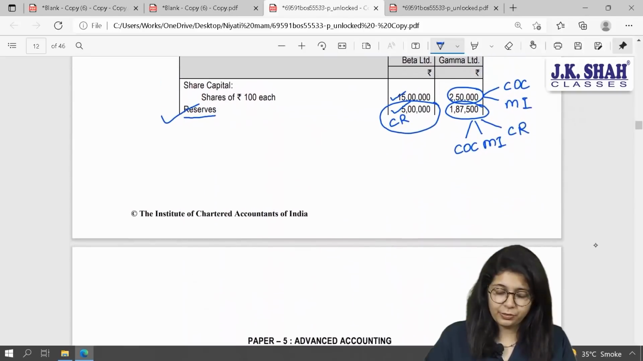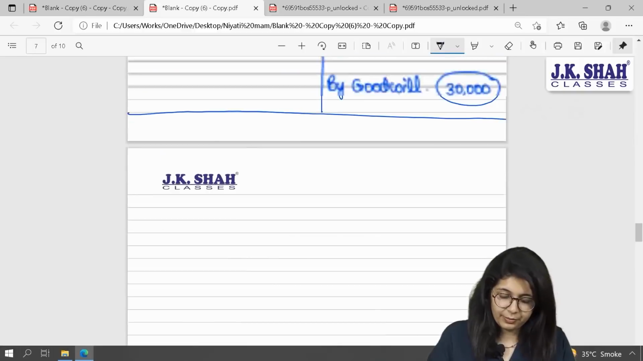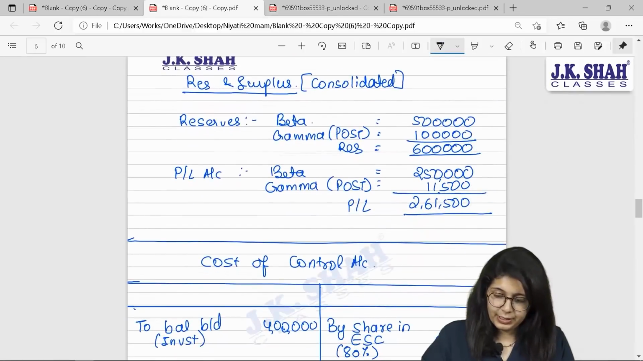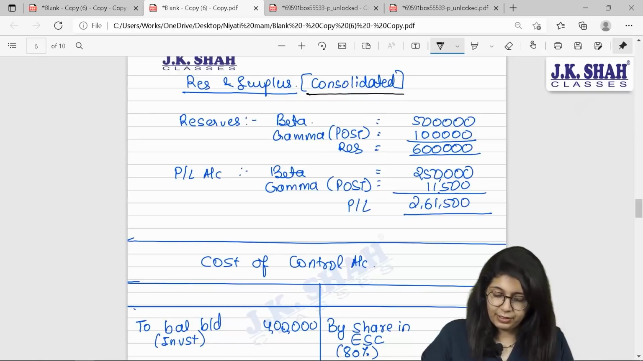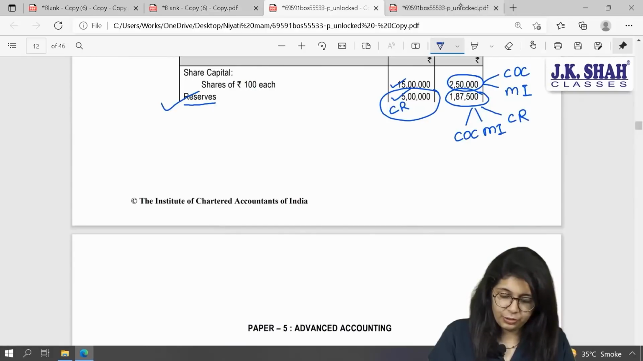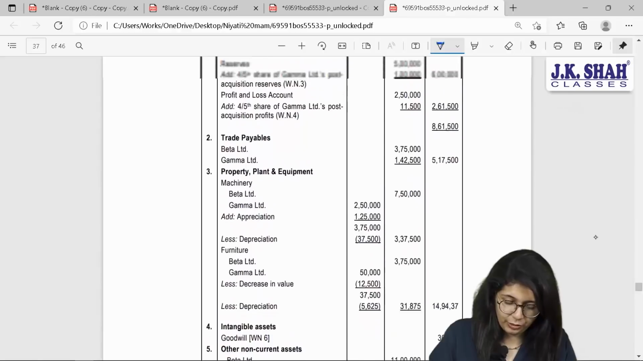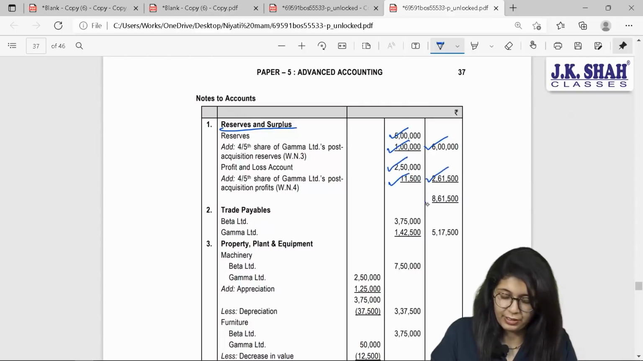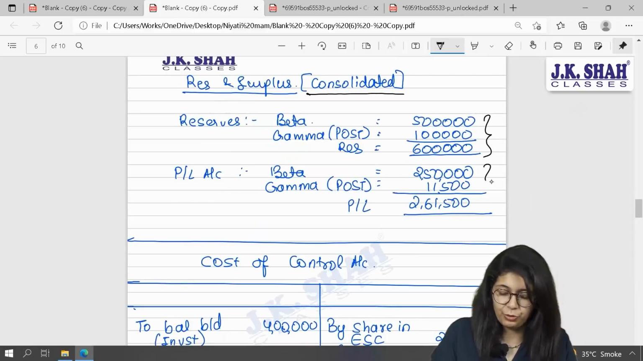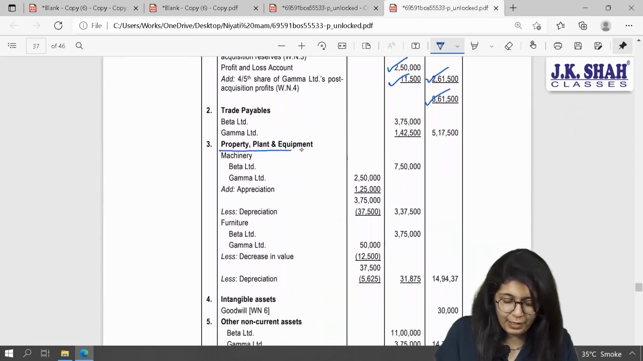Let us complete quickly our reserves. Okay. Total consolidated reserves will be mentioned over here. 6 lakh rupees plus 2,61,500. Yes, these two I will show first. 8,61,500. If you want, you can see your notes to accounts number 1. 5 lakh, 1 lakh, 6 lakhs. That is what we have shown. 2 lakh 50, 11,500, 2,61,500. We have shown the same calculation over here. Yes, beta, nothing different. Last will be your property, plant and machinery.